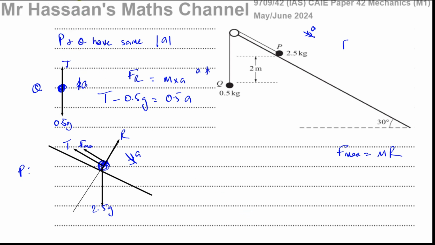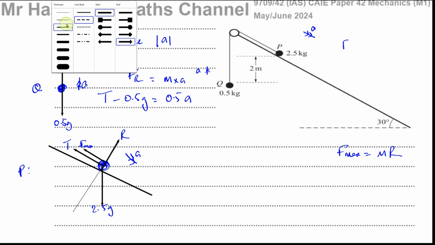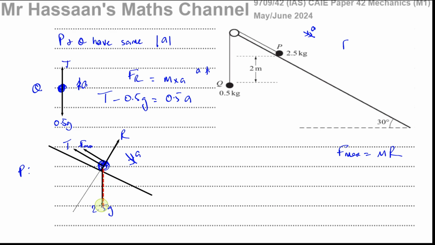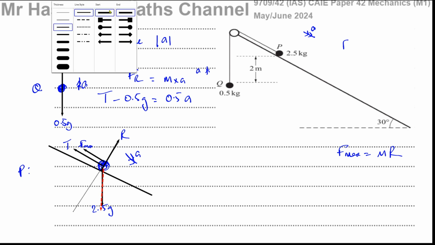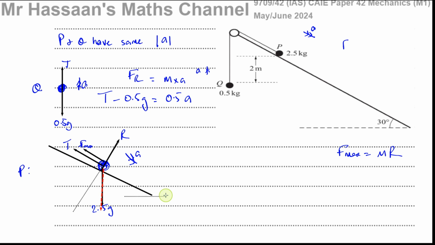Okay, so now we have the weight. I'm going to resolve the weight in a direction parallel and perpendicular. So let's start with perpendicular to the plane. So this is 2.5 G. Now, the angle that the plane is inclined to the horizontal is 30 degrees. That's 30 degrees, which means this angle here is also 30 degrees.